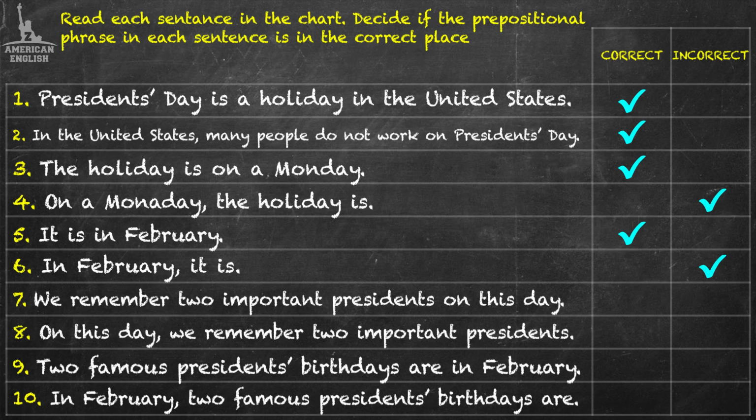The answer is correct. 8. On this day, comma, we remember 2 important presidents. Correct. 9. 2 famous presidents' birthdays are in February. Correct. 10. In February, comma, 2 famous presidents' birthdays are. Incorrect.